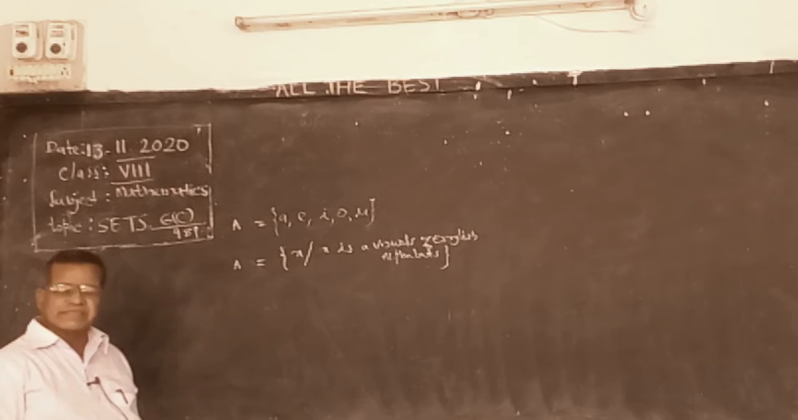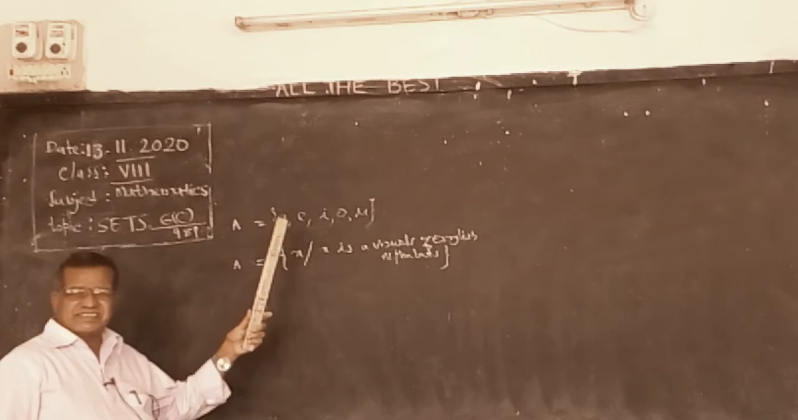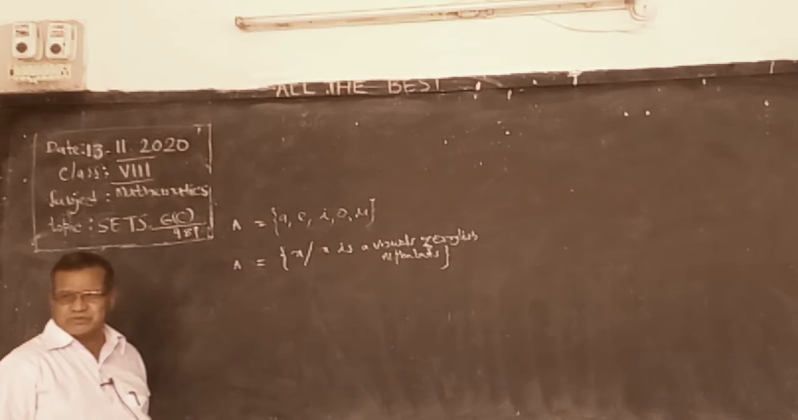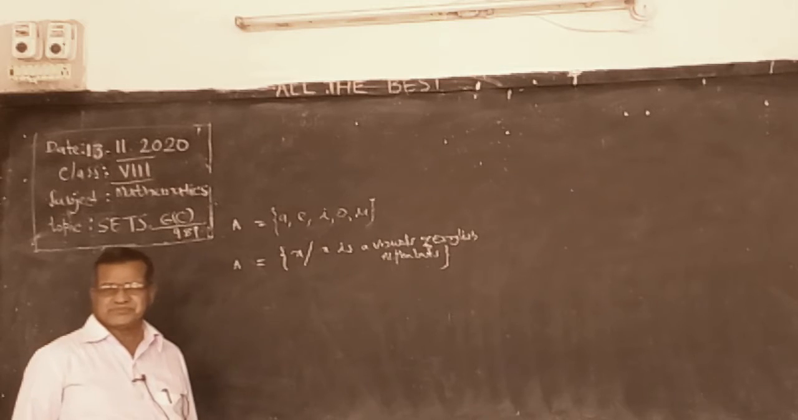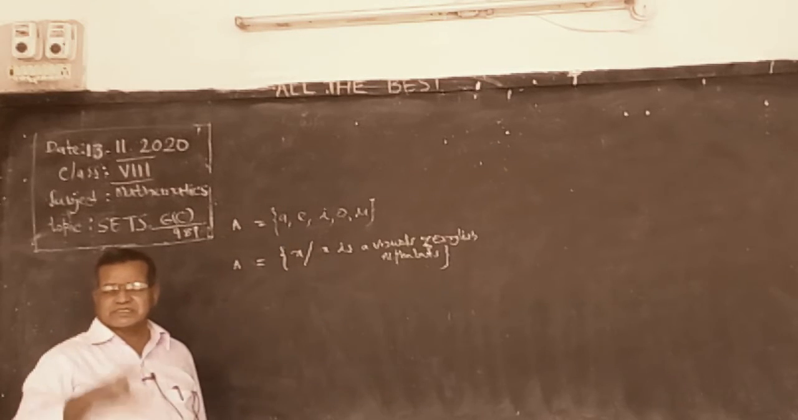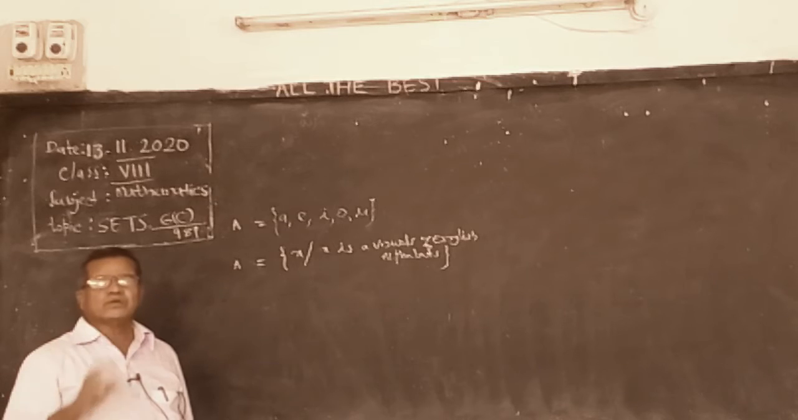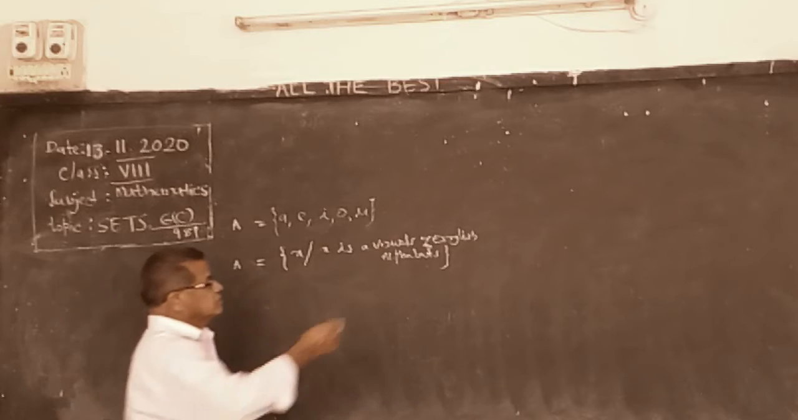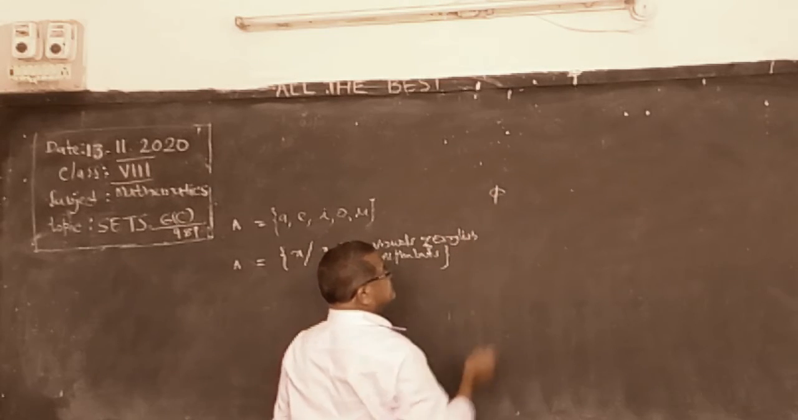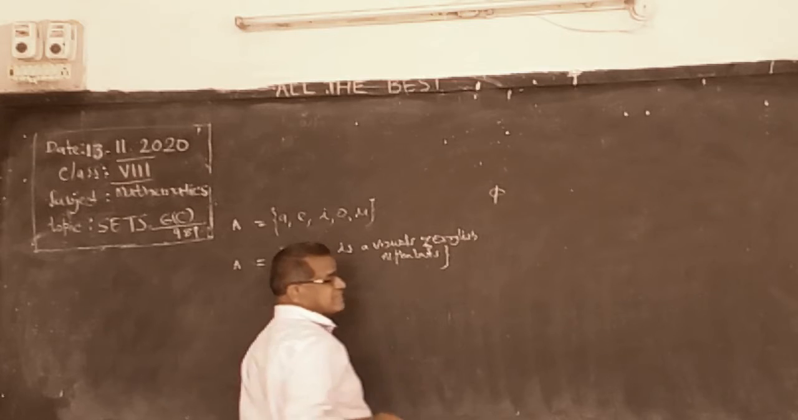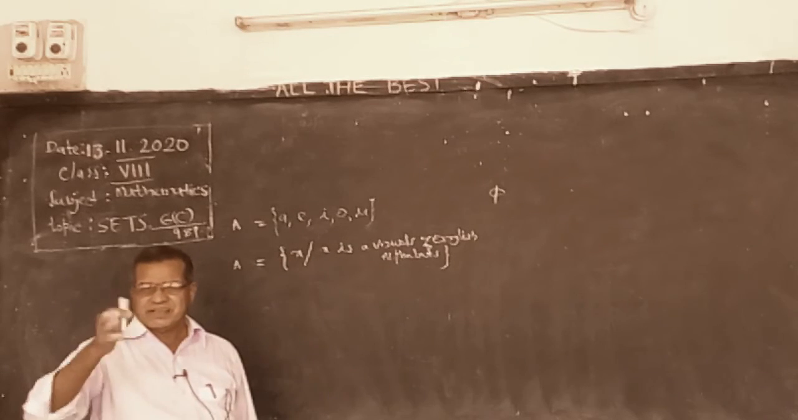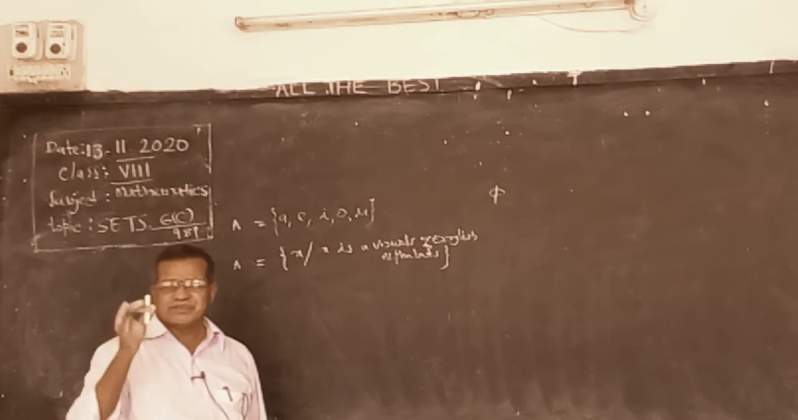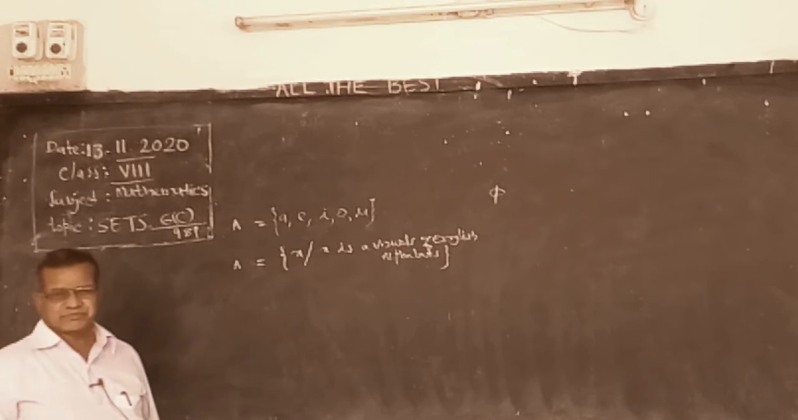First one, empty set. It is in the name only, empty. In the morning our stomach is empty. No food in the stomach. Like that, an empty set means a set which contains no elements. No elements. It is represented with phi. Empty set. Singleton set. Single. A set which contains only one element is called a singleton set.